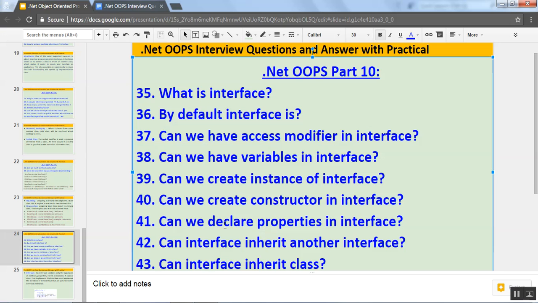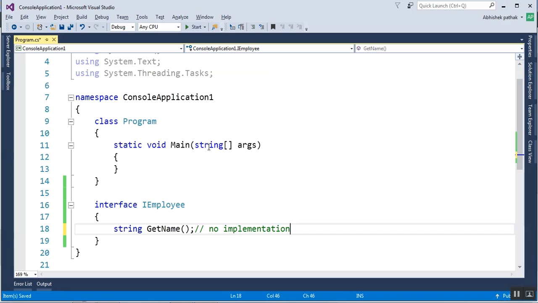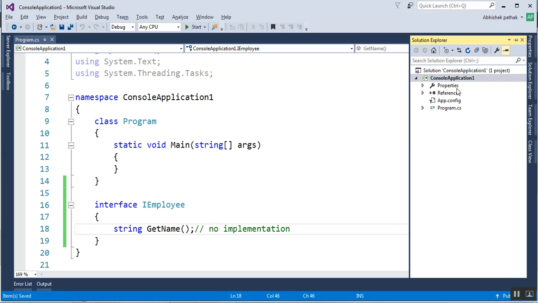Now let's understand what the default access of interfaces is. Any guesses? Let's add one project here. Sometimes most of the people say by default interface is public, and today I'll show that by default interface is something else.